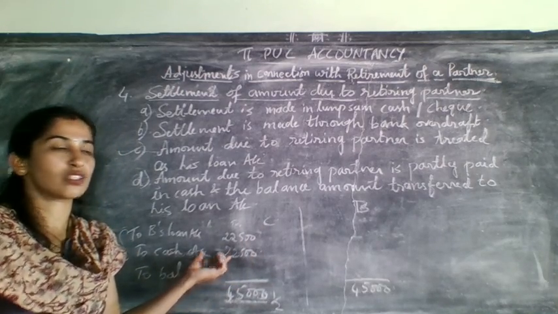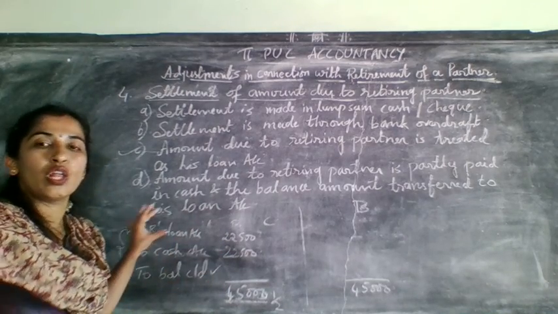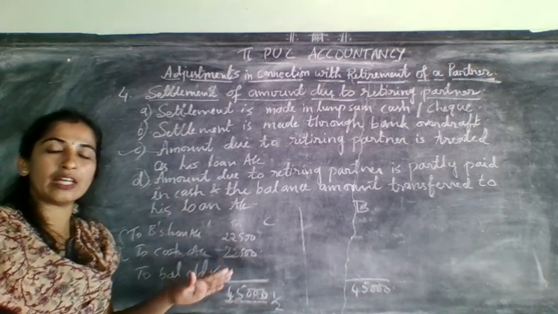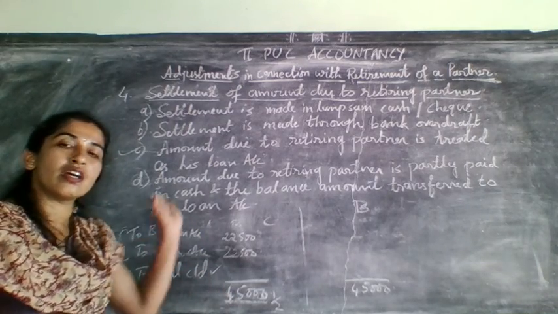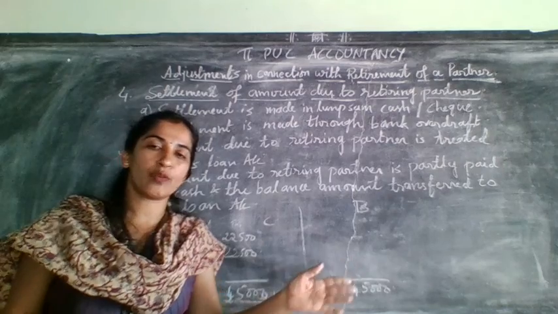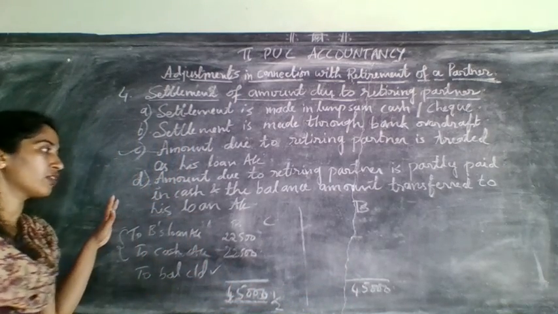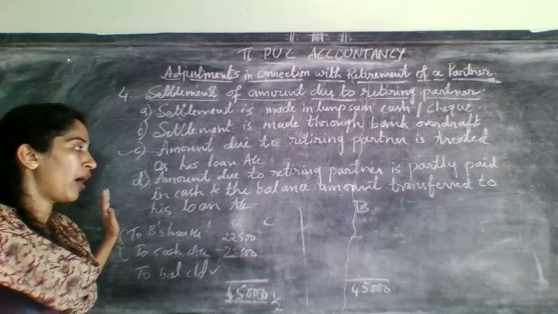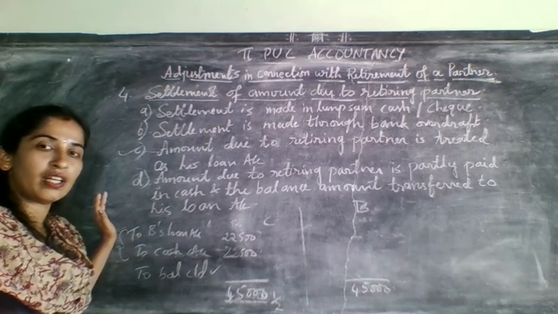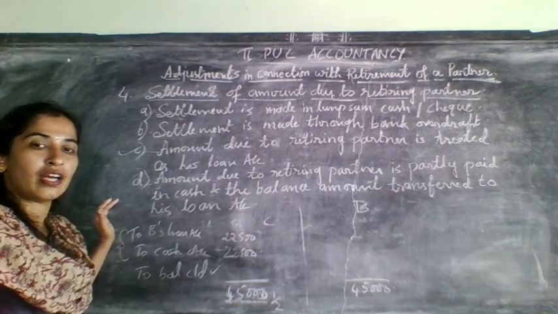So 2 types they may ask. At that time, treatment: loan account means separately on the liability side of the balance sheet. Cash or bank means asset side, from the cash or bank you need to minus that amount. So this is related to settlement of which one? Settlement of partner's capital, settlement of retiring partner's capital account.